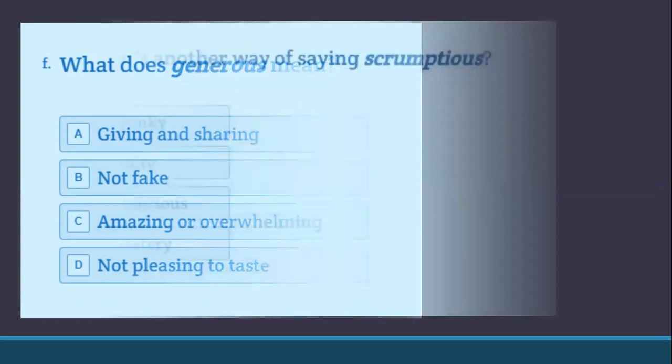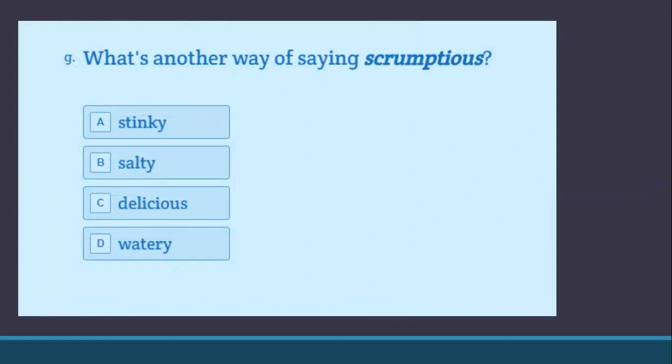The next question says, what's another way of saying scrumptious? When something is scrumptious, it means it is extremely delicious. So when your mum makes waffles with Nutella or pancakes with strawberries and honey, that is something utterly scrumptious, delicious, tasty.